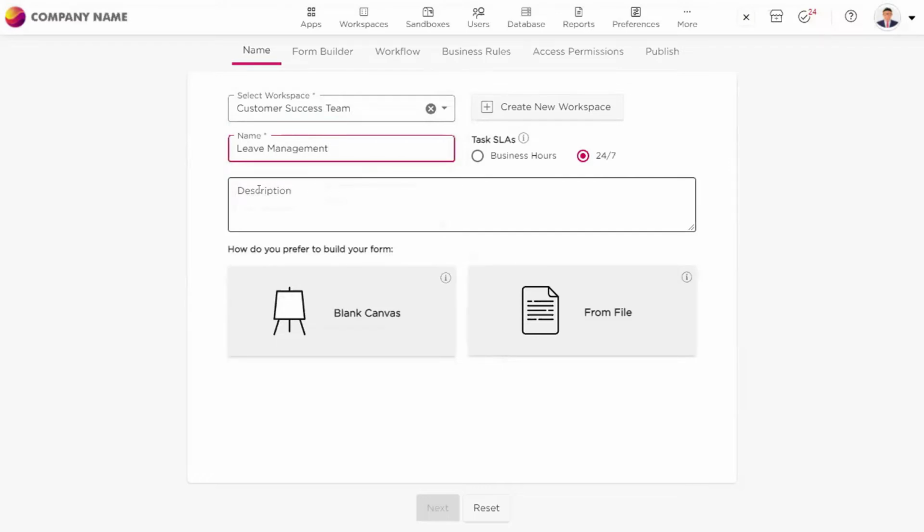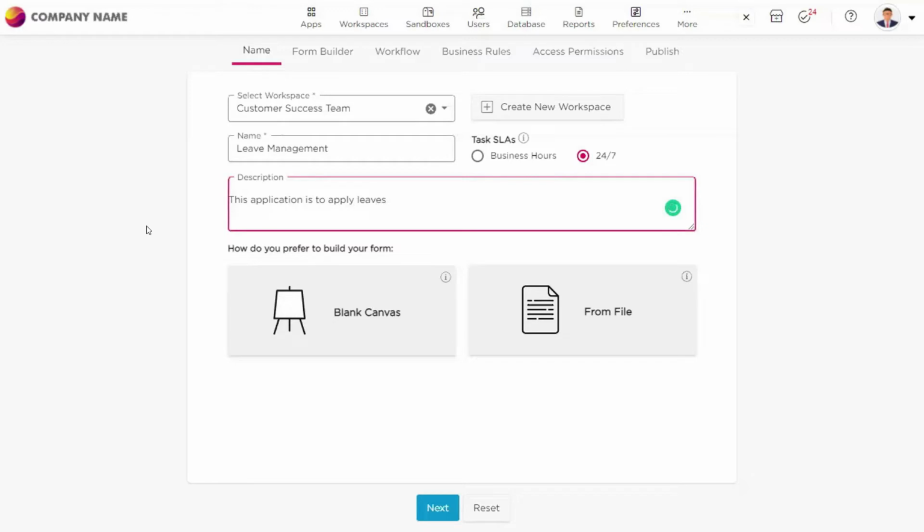And then I can give some description like this application is to apply leaves. So we can give any descriptions and this is not a mandatory field. You can neglect it as well.